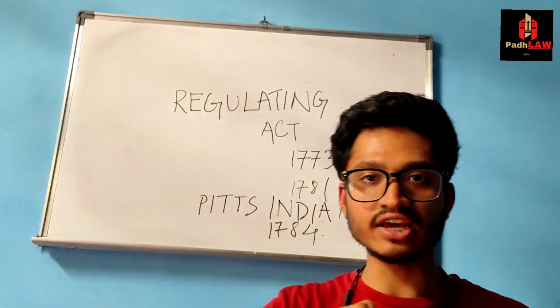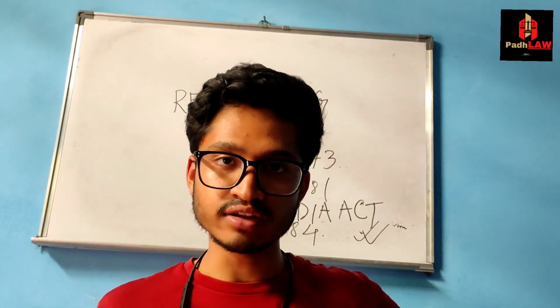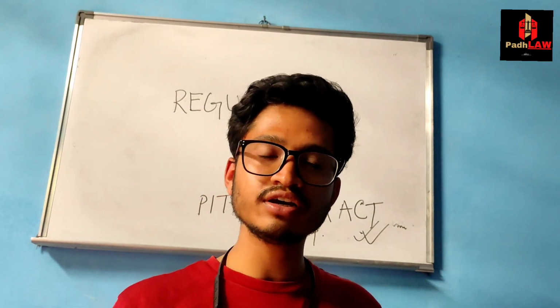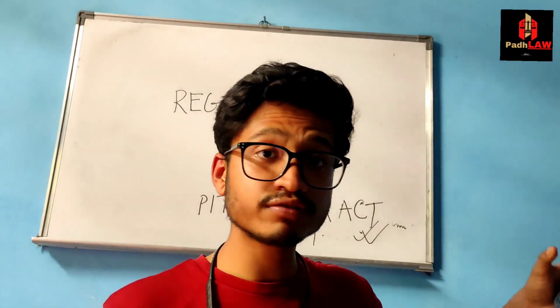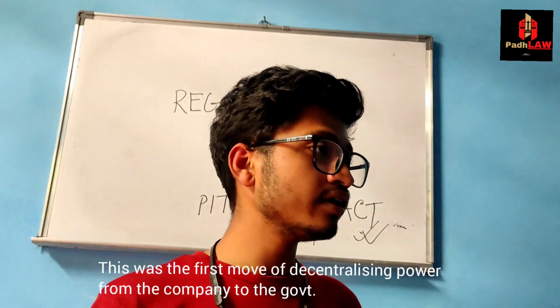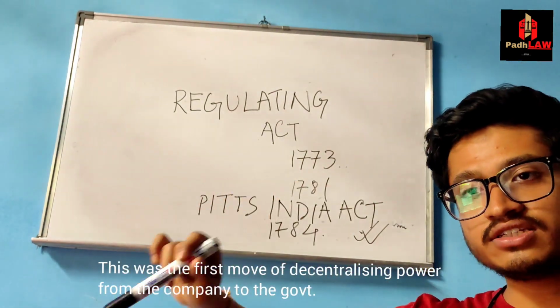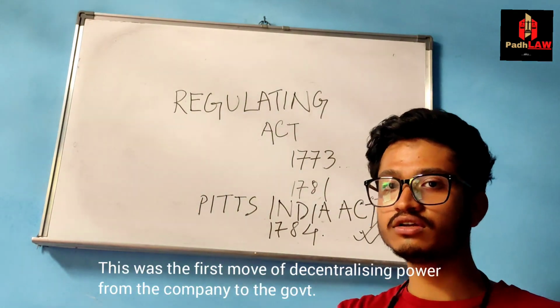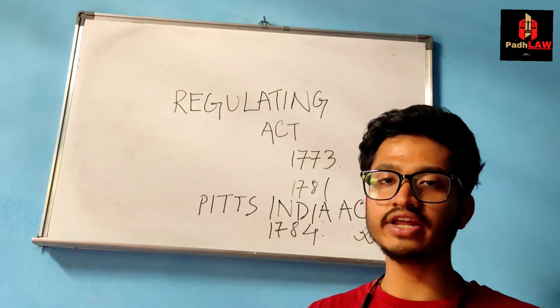उनसे पावर छीन के बोर्ड ऑफ कंट्रोल को दे दिया, और बोर्ड ऑफ कंट्रोल किसके अंदर था? द ब्रिटिश गवर्नमेंट के अंदर. So now the company was not single-handedly running the affairs in India, but the Board of Control was doing. So this was the first attempt to decentralize the power from the company to the government. It was starting to take back the power जो दे दिया था 1600 में.